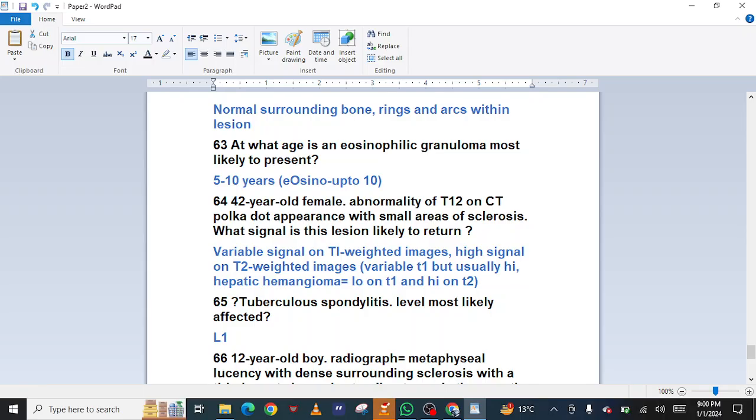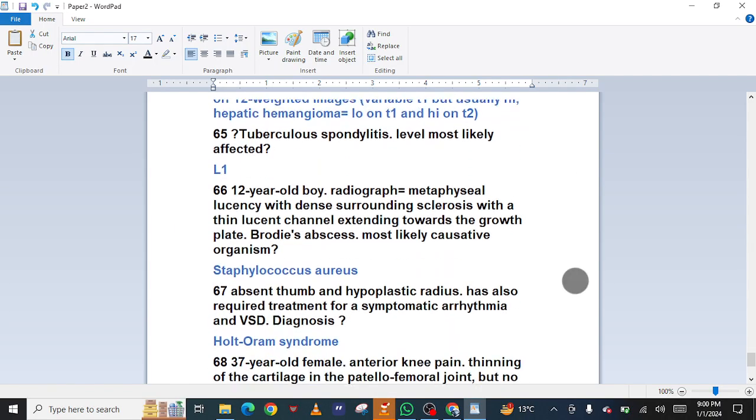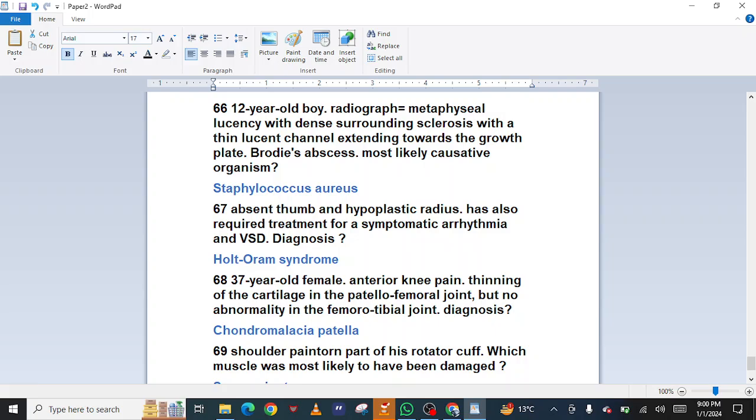65. Tuberculous spondylitis, L1. 66. A 12-year-old boy, radiograph shows metaphyseal lucency with dense surrounding sclerosis and a thin lucent channel extending towards the growth plate. Brodie abscess. Likely causative organism: Staphylococcus aureus. 67. Absent thumb and hypoplastic radius, has also required treatment for asymptomatic arrhythmia and VSD.